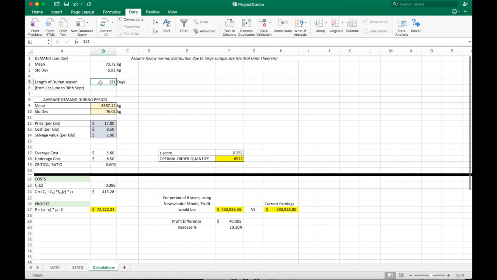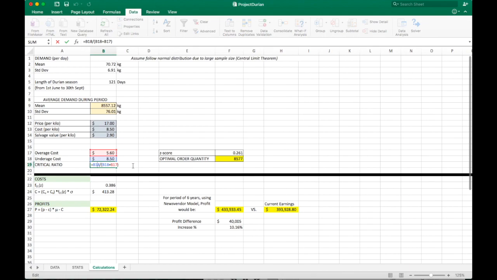With the price and cost values we can calculate the overage and underage costs. The overage cost is the difference between cost and salvage value, which takes place if Daniel orders too much. The underage cost is the difference between price and cost, and it takes place if he orders too little. Now we can calculate the critical ratio, or the relative importance of stockout cost versus markdown cost.